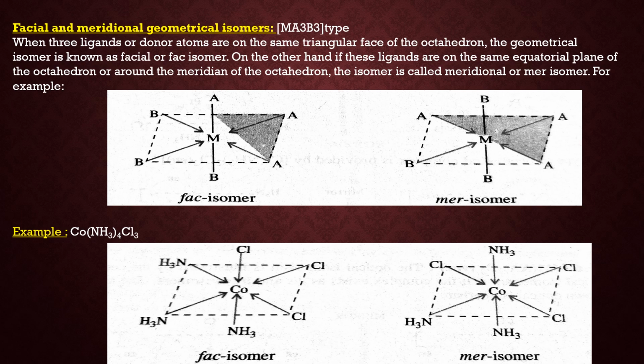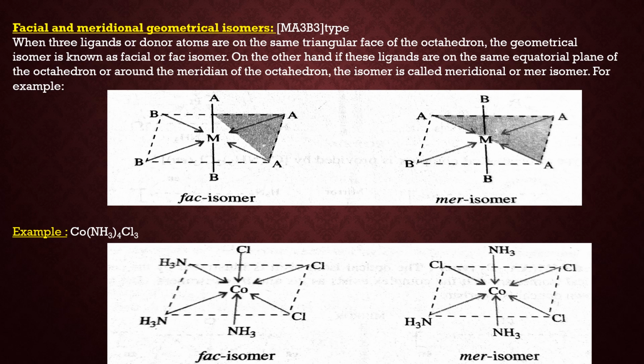Now the next type of isomerism is facial and meridional geometrical isomerism. This is a special type of isomerism which is shown by complexes of type MA3B3, means 3 same ligands and 3 different ligands. Now here, when 3 ligands are adjacent to each other and are present on the same triangular face of the octahedron, the geometrical isomerism is called facial isomerism or FAC, face isomers.